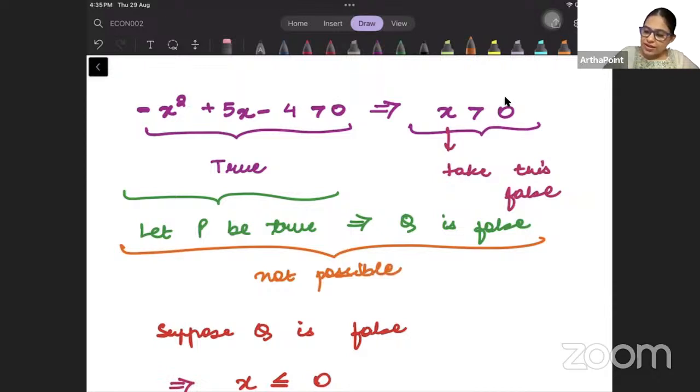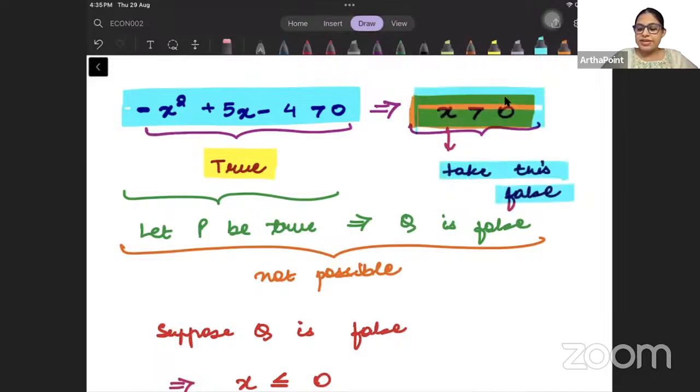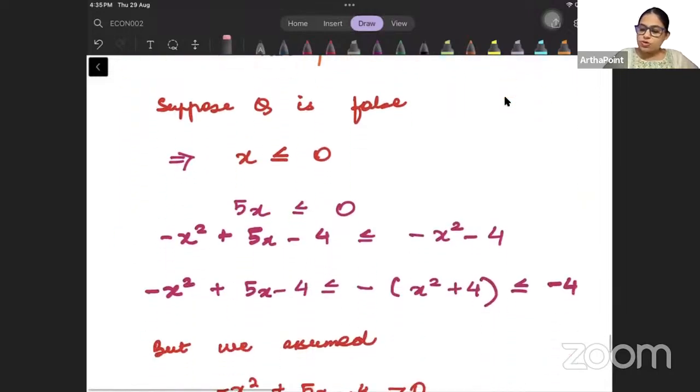ठीक है. So I am starting that this is true. ये वाला statement true है. Minus x square plus 5x minus 4 is greater than 0. This is true. And I need to also go ahead and say that this is false. X greater than 0 is false. I am taking this as false. समझे? So let's start. Suppose Q is false.